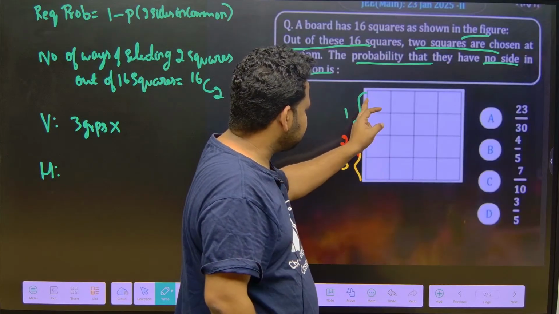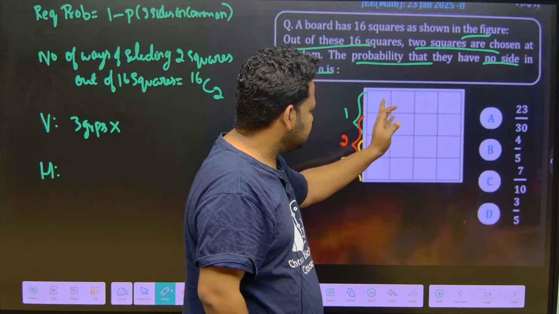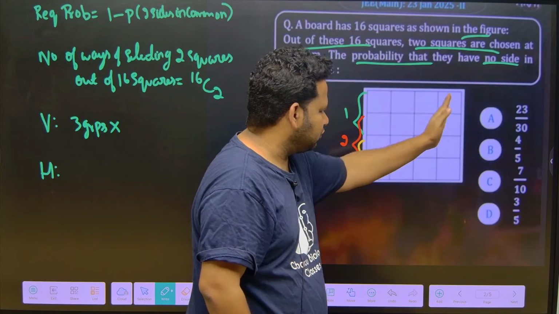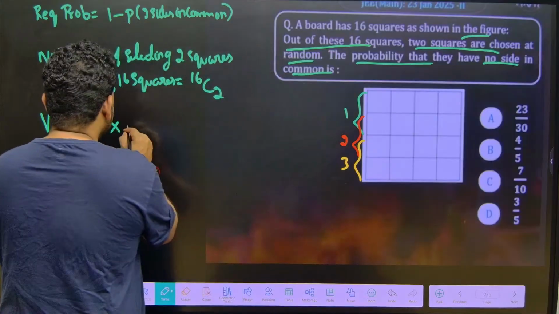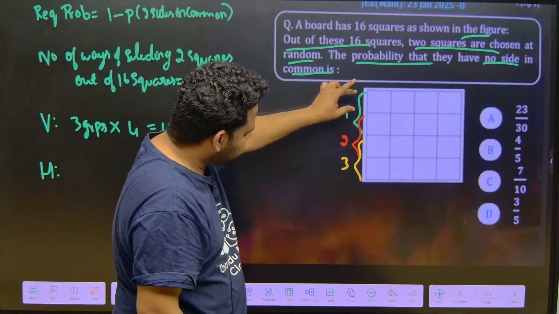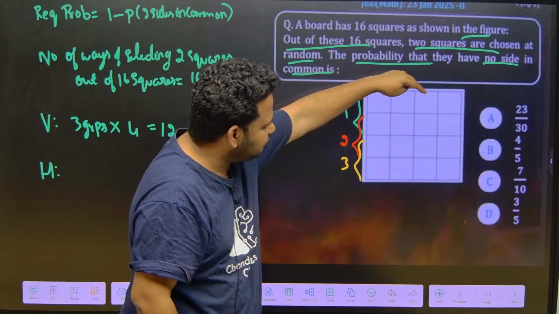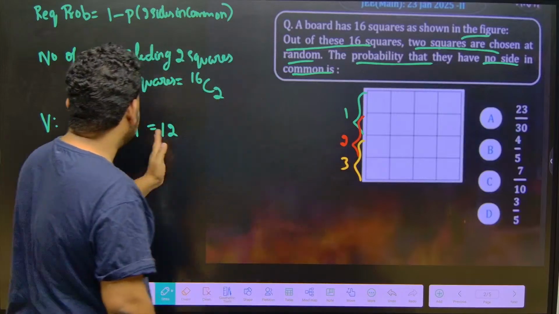So like this, how many are there? 1, 1, 2, 3, 4. See, this is 1 square, 2, 3, 4. So this is 3 groups into 4 times, which is nothing but equal to 12. See, this is 1, 2, 3. Like this, how many squares are there? 1, 2, 3, 4 squares. So we have to multiply by 4.